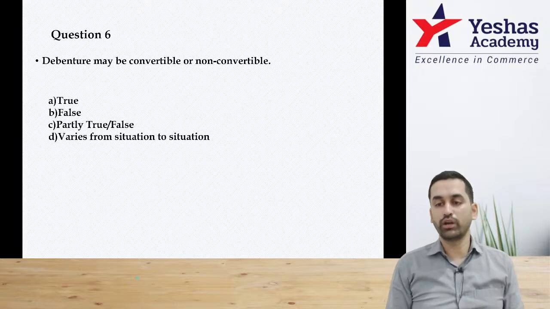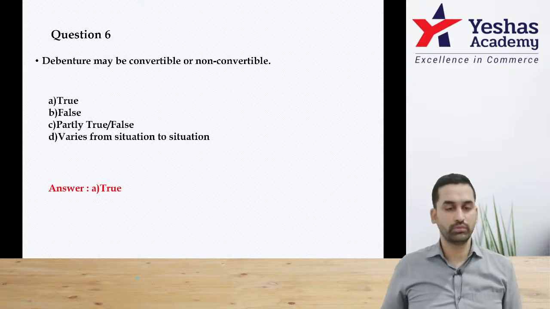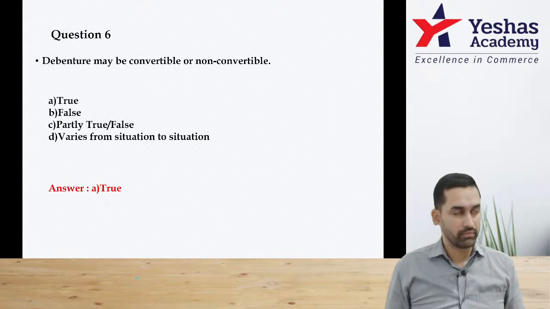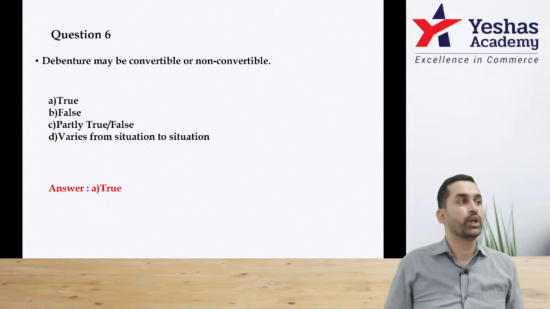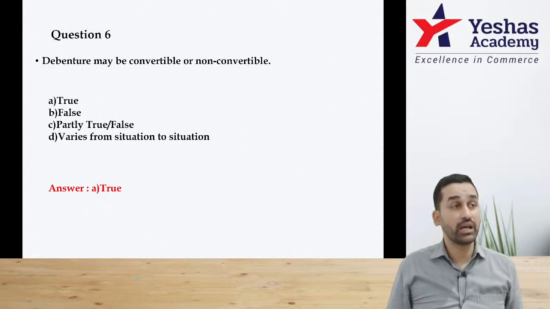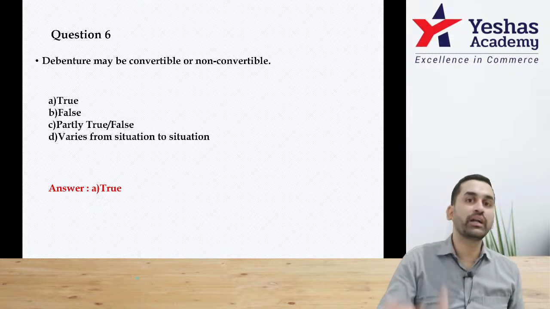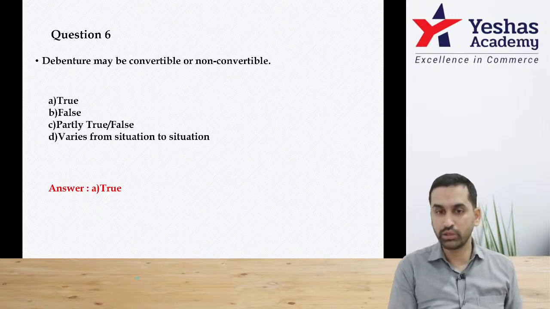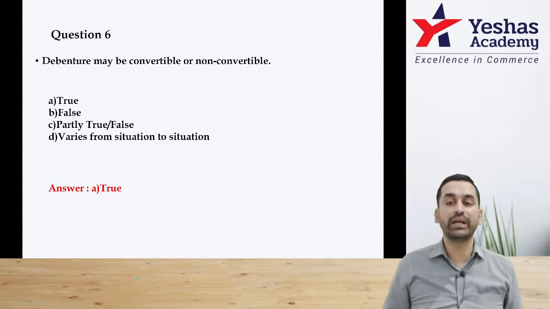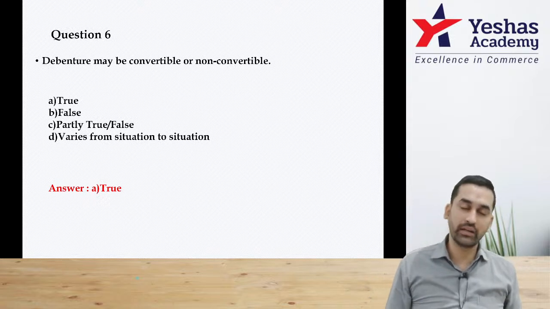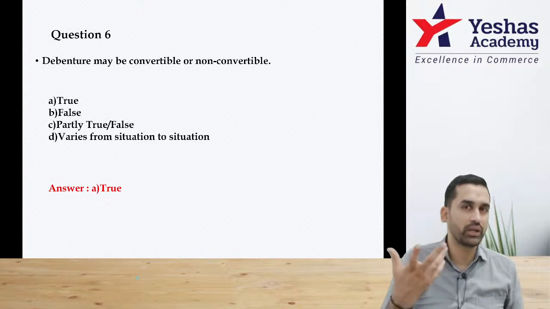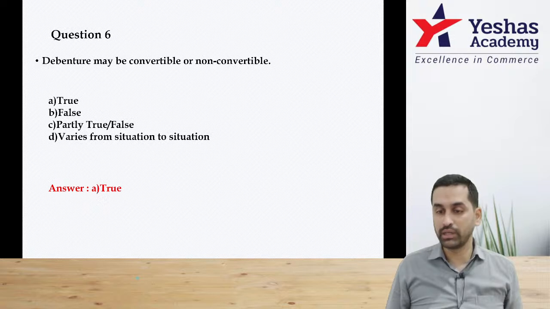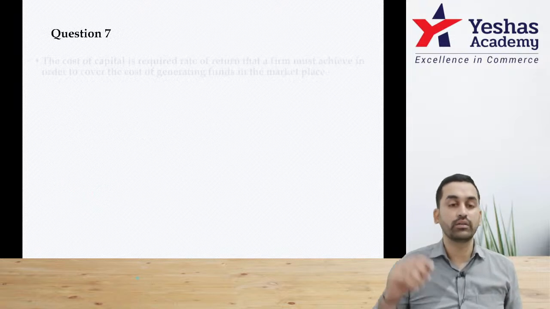Question number 6. Debentures may be convertible or non-convertible. Perfect. True. Convertible debentures. What does it mean? You purchase company's debenture. You will earn interest for 3 years, 4 years, 5 years. After that, you will be converted into equity share. That means an option can be given to the debenture holder. If he is willing to become an equity shareholder, he can do so, provided today he purchases a convertible debenture. Yes, right, sir.